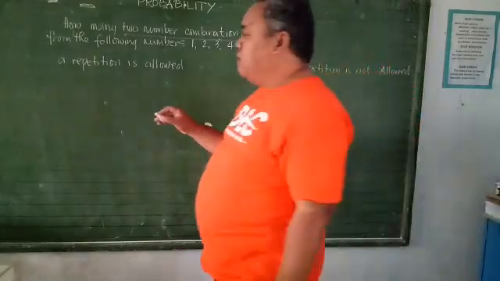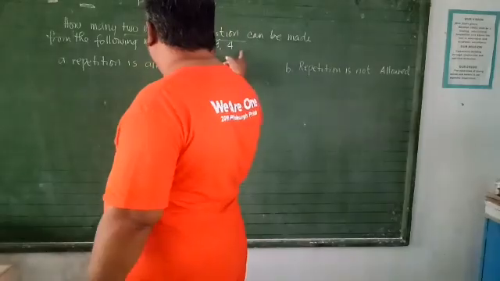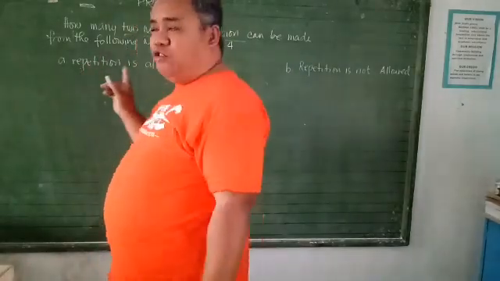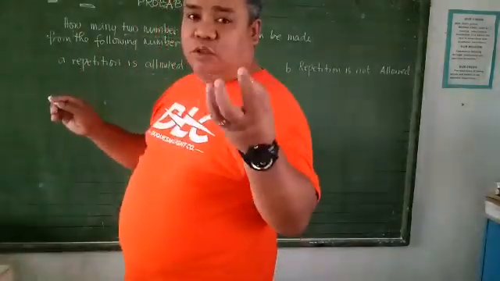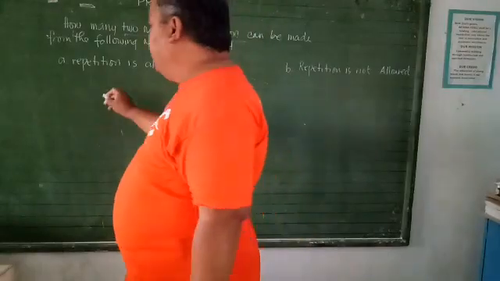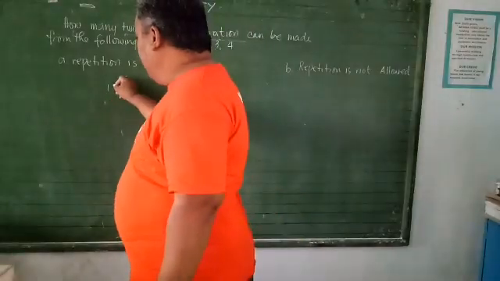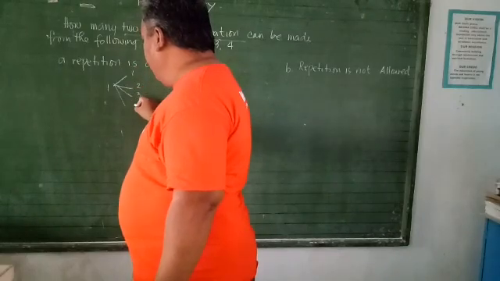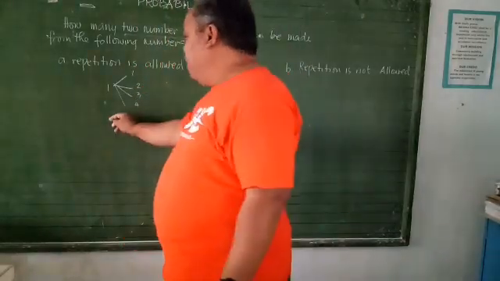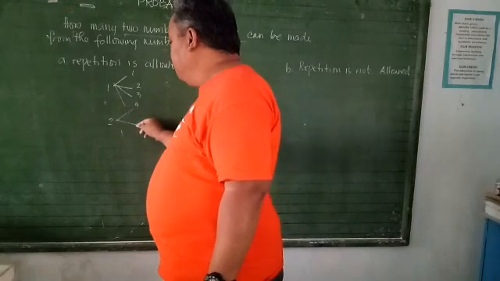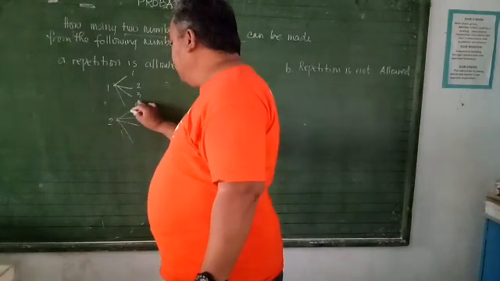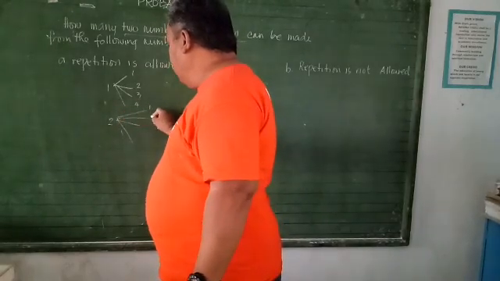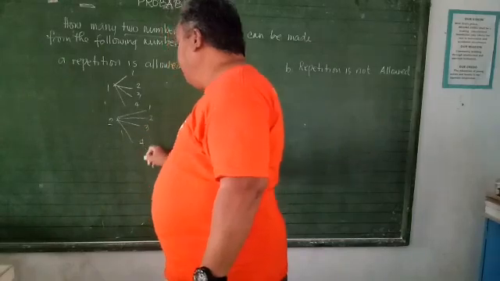Now let us show the sample space. Take note that we have 4 numbers to choose, and we're going to take 2-number combination. Let's say it's 1. Gawa natin siya ng sample space, which is 1, 2, 3, 4. That's for 1. Now for number 2, this is 1, 2, 3, 4.